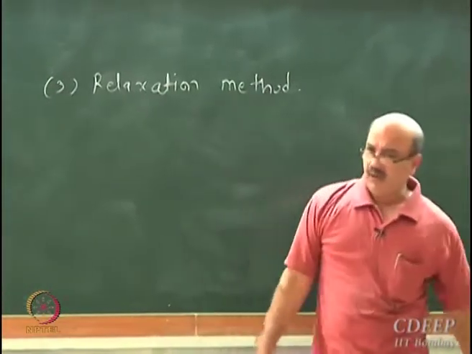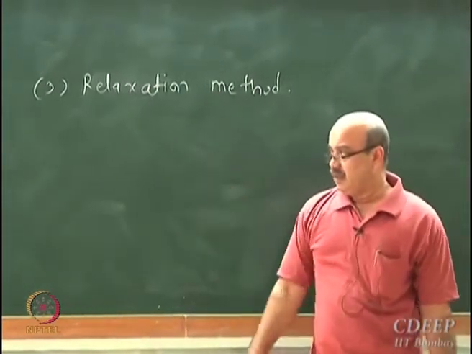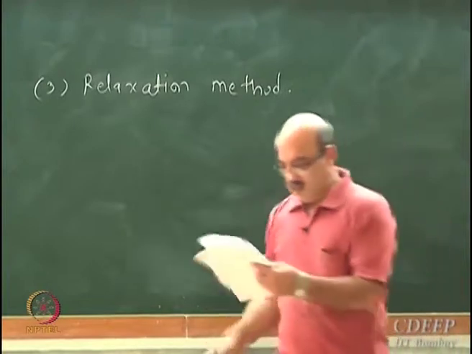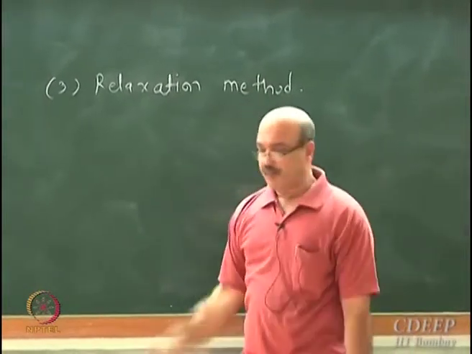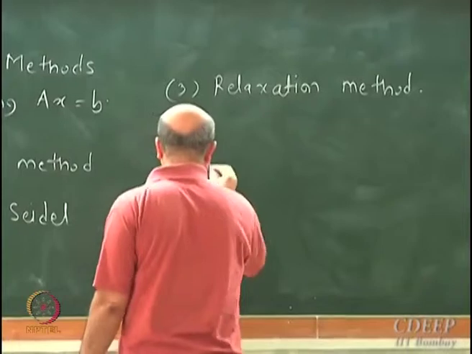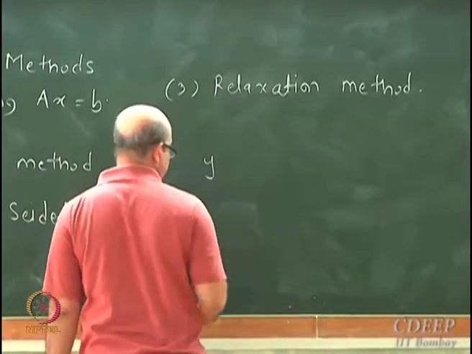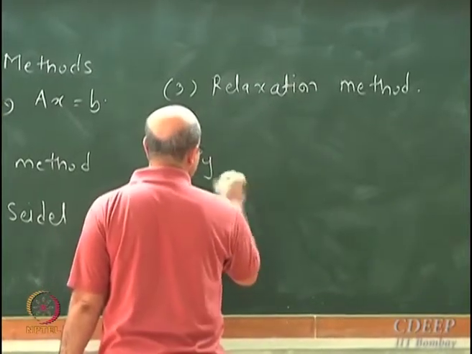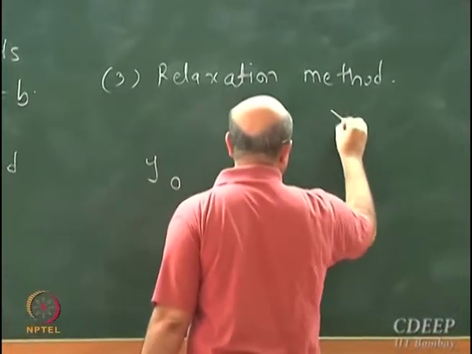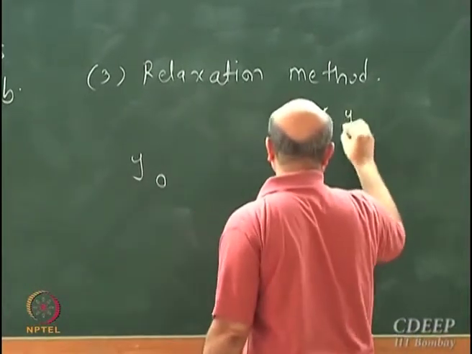this is a variant of these iterative schemes. The basic idea is like this. Suppose I am at this point y, let's call this point y, and I want to reach y star.